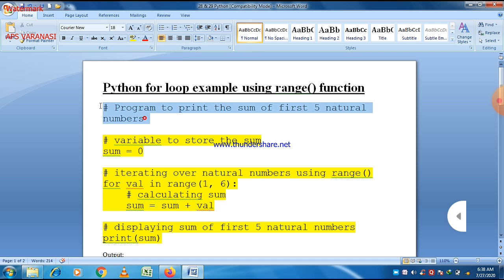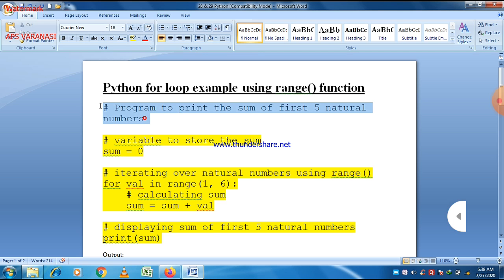Always remember that whatever we give as the end value is not included in the range. If you give just 5, it will take values up to 4, that is, up to n minus 1. And whenever you want to define an increment or decrement, it should be specified within the range function. So here the question is very simple.